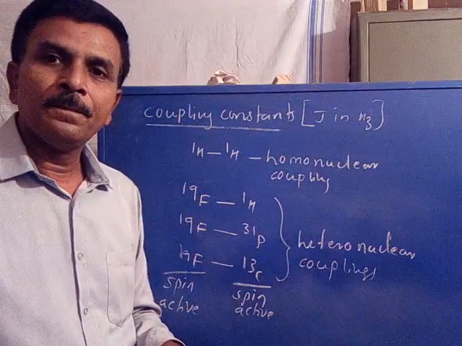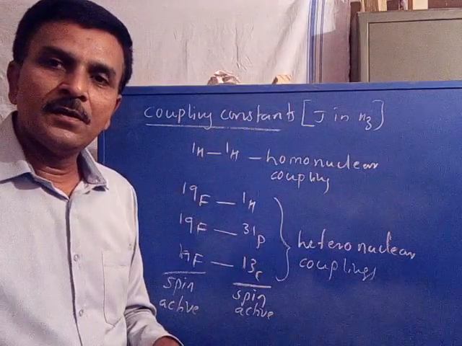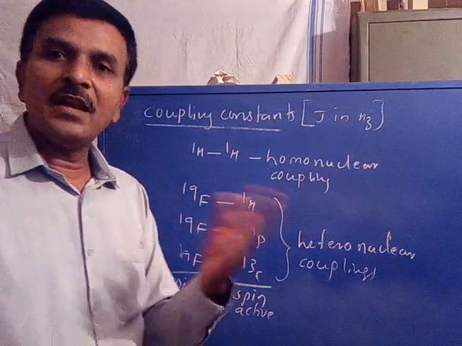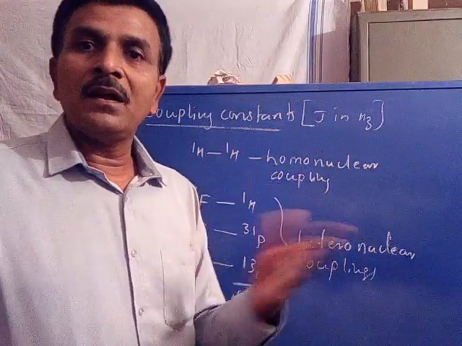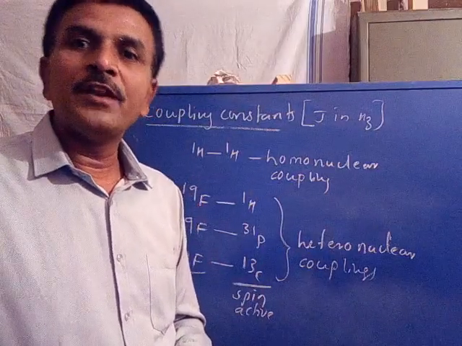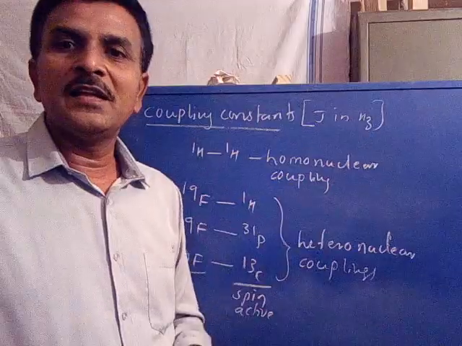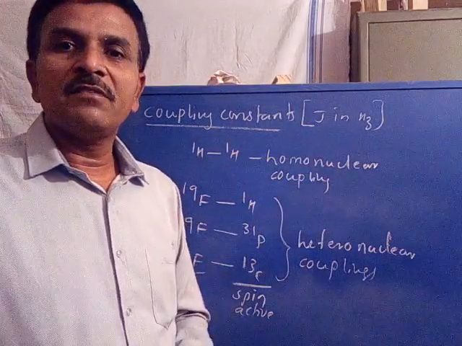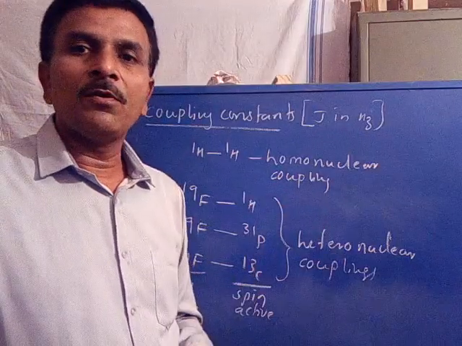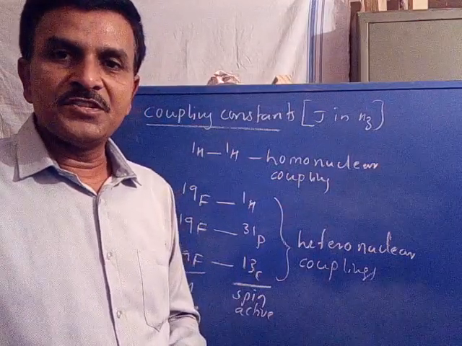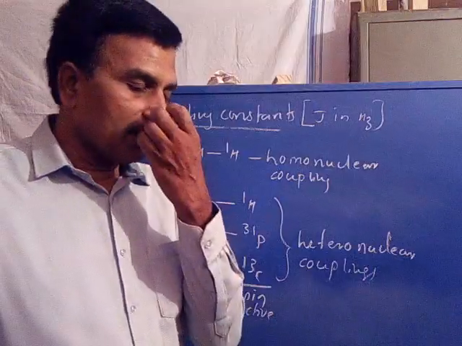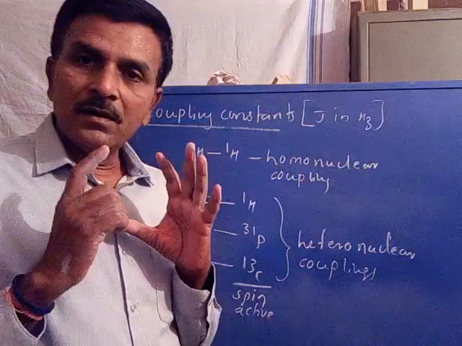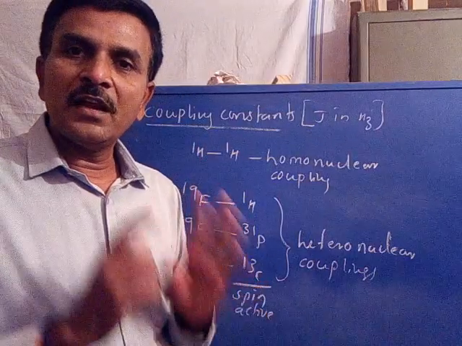Is it clear? Now coming to the coupling constant. Again, similar to proton, geminal couplings, vicinal couplings, and long range couplings are also possible for fluorine nuclei to couple with other spin active nuclei. But the coupling constants for fluorine are very high when compared with the proton coupling constants. So in fluorine NMR it is the same phenomenon. The coupling interactions we can observe in fluorine are heteronuclear coupling interactions.